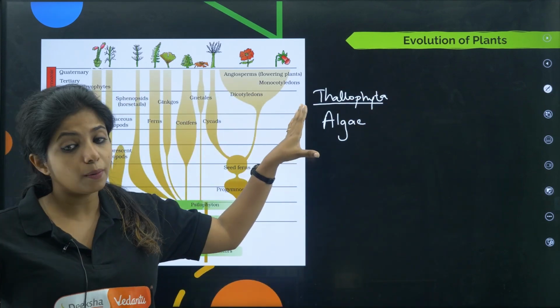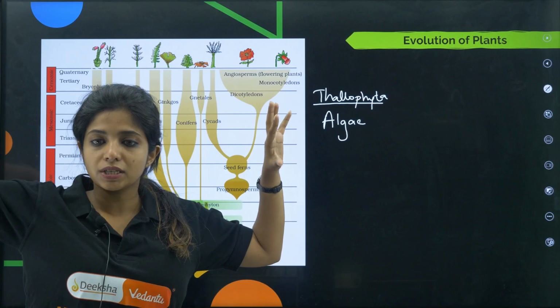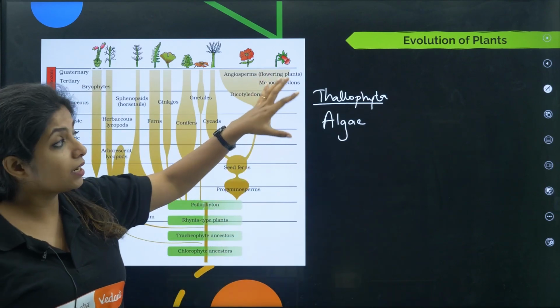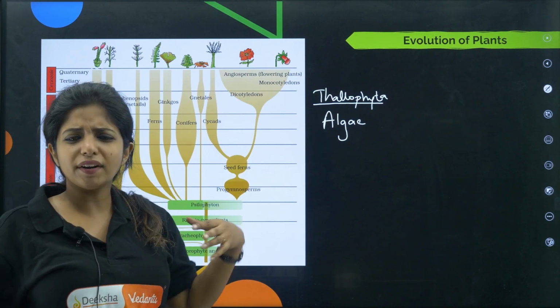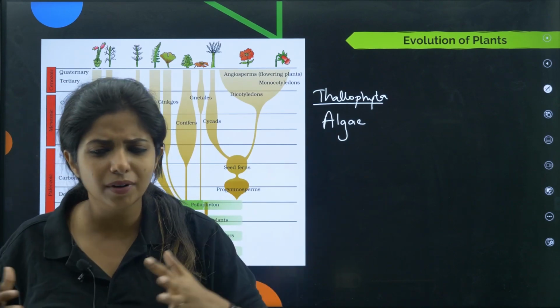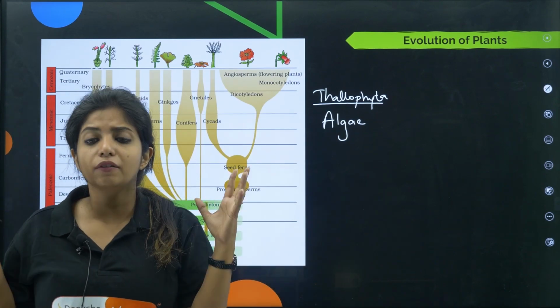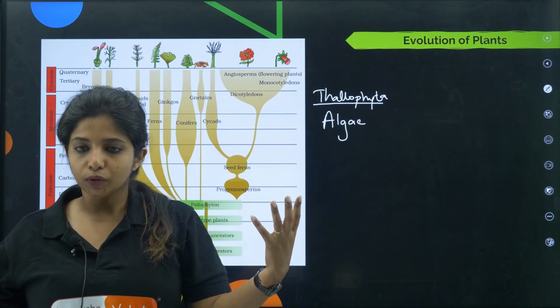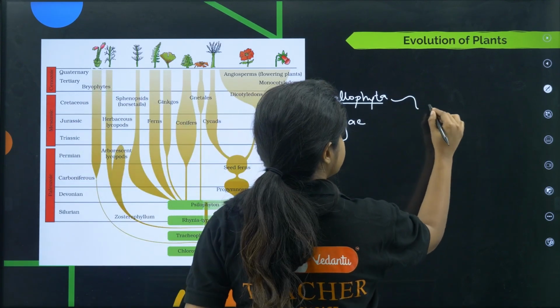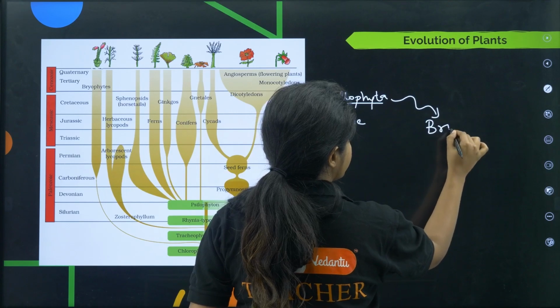Now this algae is different from the ones that you see in kingdom Protista. That is a whole different kingdom. This kingdom is kingdom Plantae. We are talking about plants, children. So the initial form was algae, which did not have leaf, root, stem, nothing like that. They were totally different, but they had chlorophyll and they were able to make food. That was the thing. Now going ahead, they evolved into something known as bryophytes.